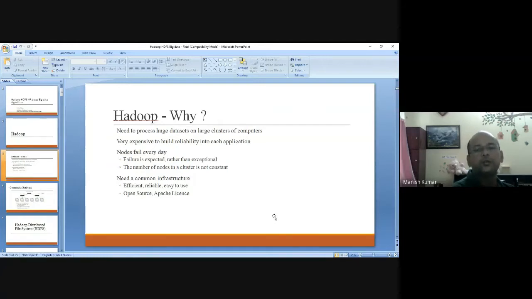When I say huge amount of data, I'm looking at terabytes, petabytes, brontobytes, zettabytes sort of things. So these days, all these sizes of data are quite realistic. Okay.